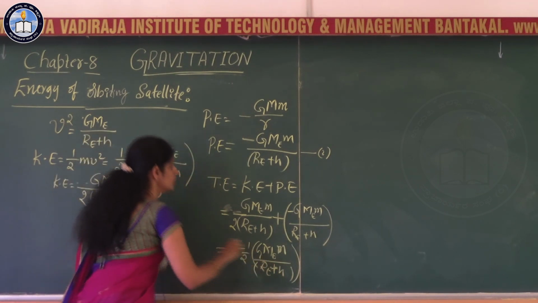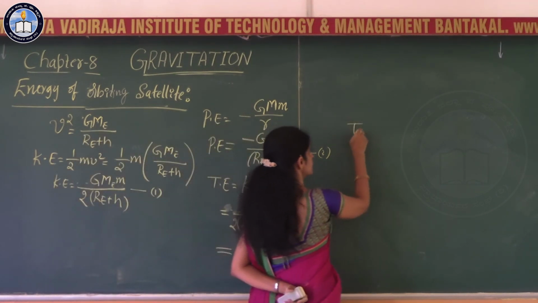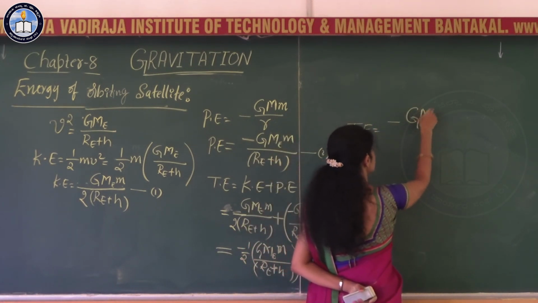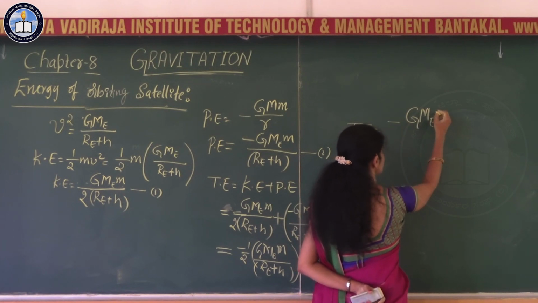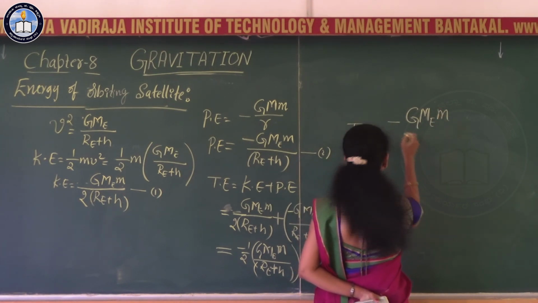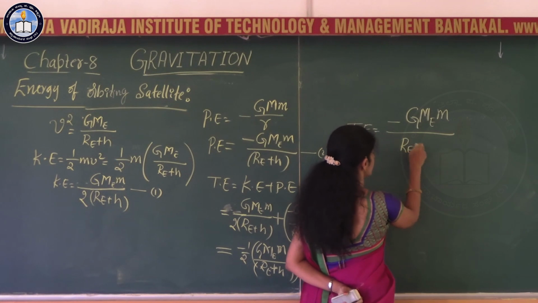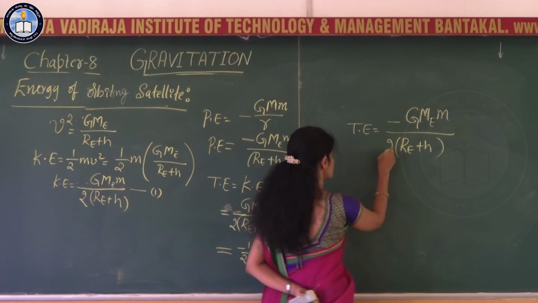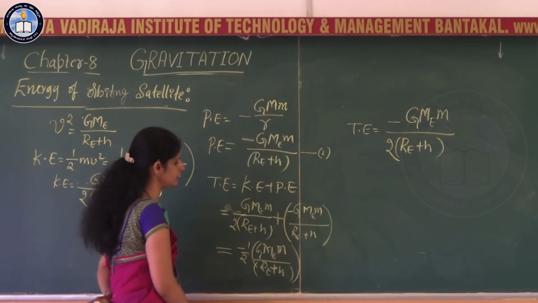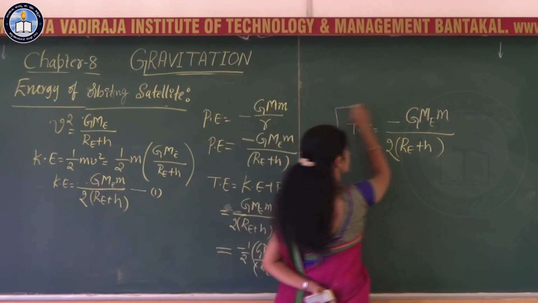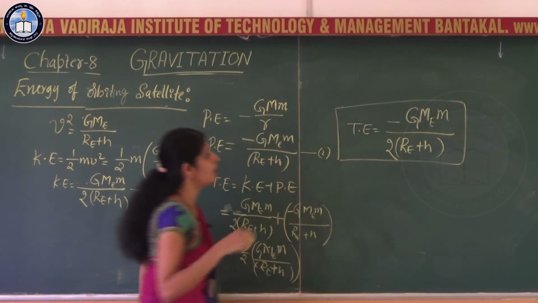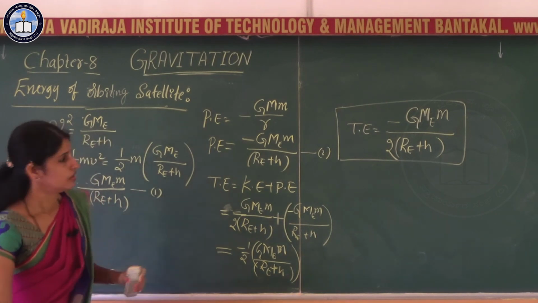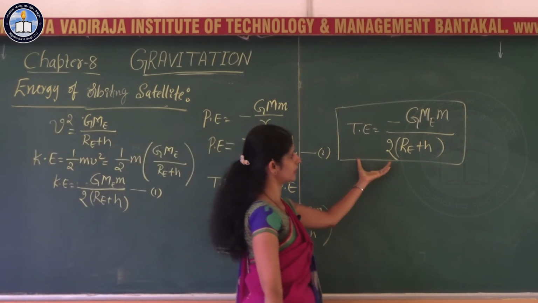So the total energy of the satellite is minus G into mass of the earth, mass of the satellite, divided by twice the radius of the orbit, Re plus H. This is the expression for the total energy of the satellite orbiting around the earth. The total energy is negative.